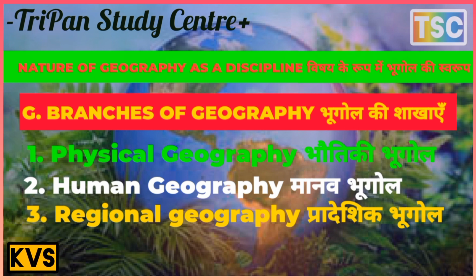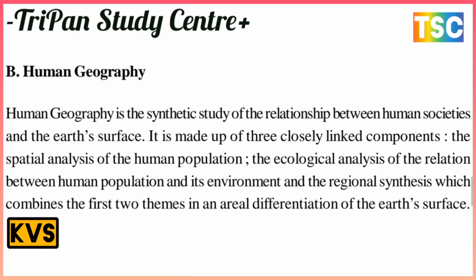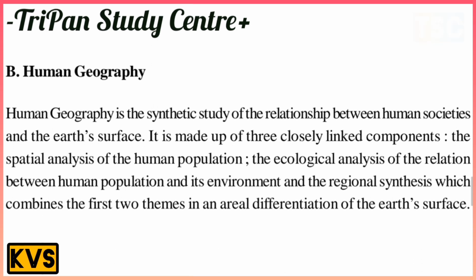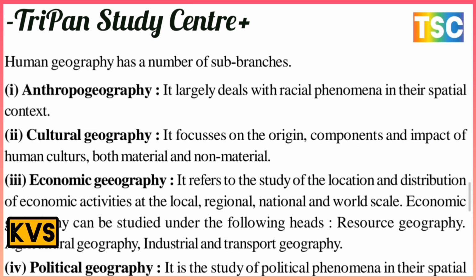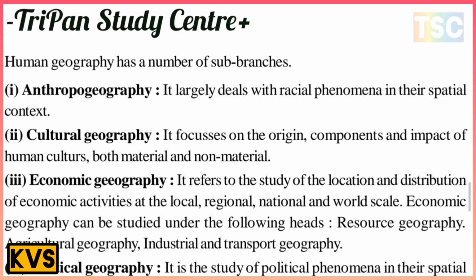Human geography is the systematic study of the relationship between human society and the earth's surface. It is made up of three closely linked components: the spatial analysis of human population, the ecological analysis of the relation between human population and the environment, and the regional synthesis which combines the first two themes in the areal differentiation of the earth's surface. Human geography has a number of sub-branches. The first is anthropology, which largely deals with terrestrial phenomena in a spatial context. And the next is cultural geography.